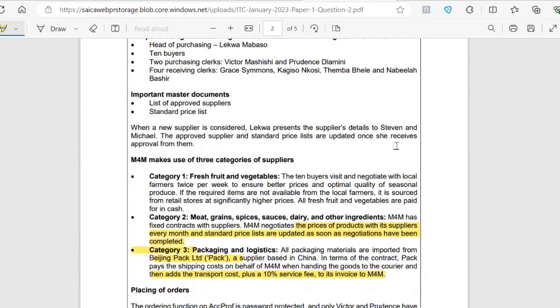Then the second one is the fact that the category 2 goods have fluctuations in price. So they mentioned that the prices are negotiated every month. Now, this is a risk to the creditor's balance. How do we know that we've included the correct price in our costing? Therefore, there's a risk that the creditor's balance amount is incorrect. So this affects the assertion of accuracy. It also affects the assertion of valuation, because what if there's a new price that has been negotiated, however, that is not reflected on our creditor's balance?